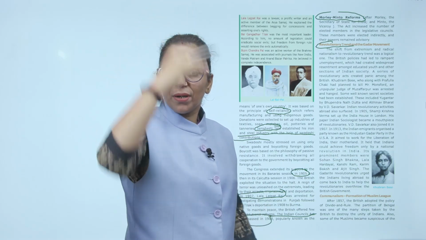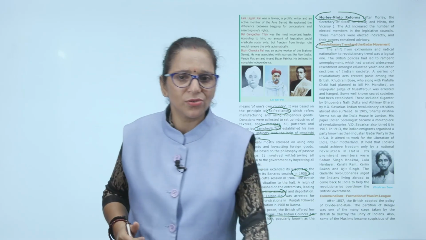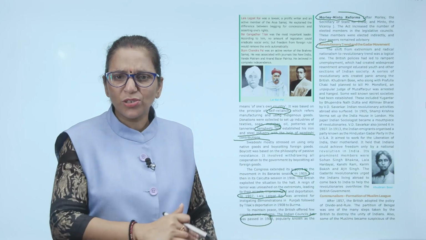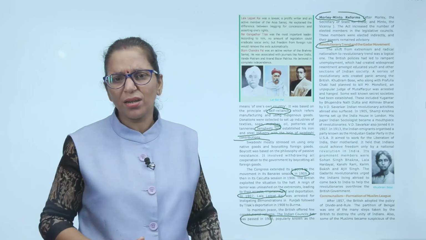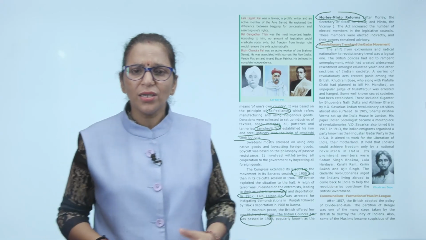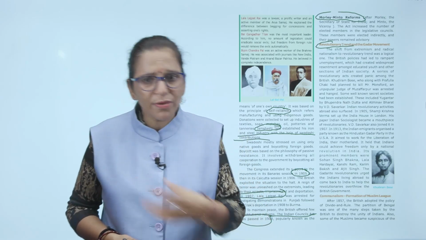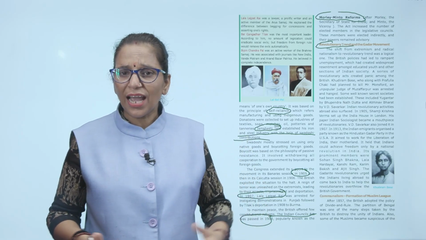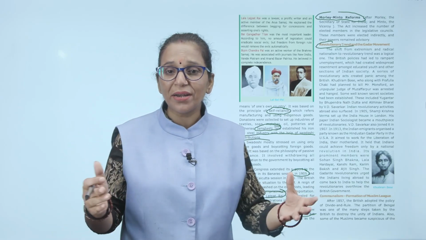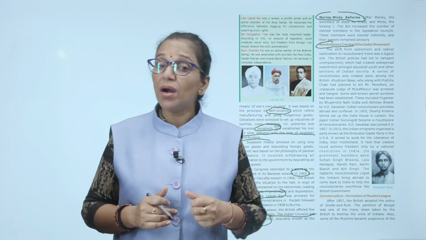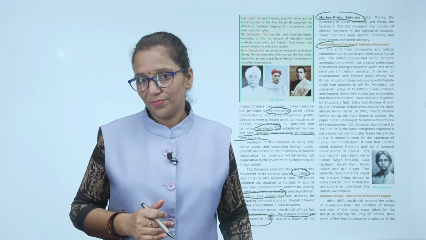This trend happened logically one by one in Indian society. The British policy had led to rampant unemployment. What are you people doing in India? You're just making us slaves. Lots of unemployment, lots of famine, nothing for livelihood. It created widespread anger among the educated classes also. And the youth of India now joined the movement.